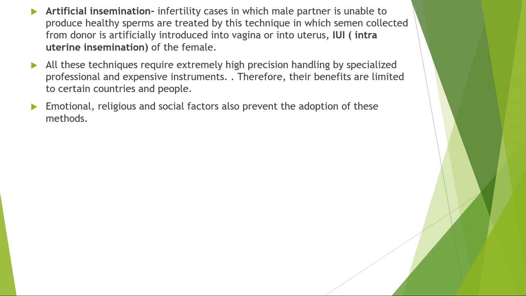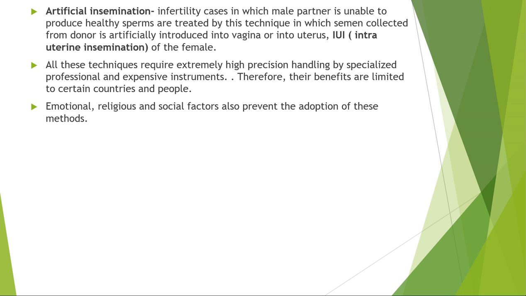After the ICSI, there is another artificial method for pregnancy in the infertile couple, called the artificial insemination, or the IUI technique. Okay, so infertility cases are there in the male also, in the female also, but the cases in which the male partner is unable to produce healthy sperms are treated by this technique, in which the semen is collected from the donor and artificially introduced into the vagina or into the uterus.